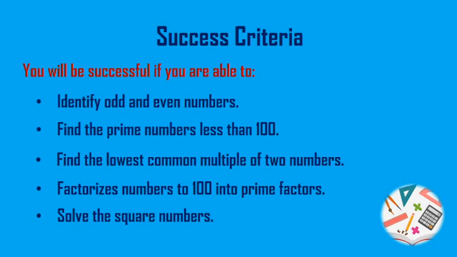Find the lowest common multiples of two numbers. You will be given pairs of numbers and you have to find out the LCM of the given numbers. Factorize numbers to 100 into prime factors. And solve the square numbers.